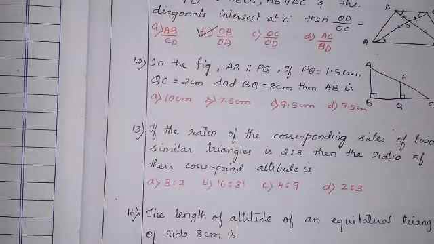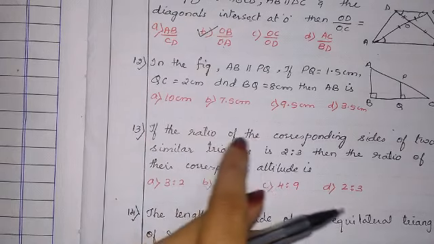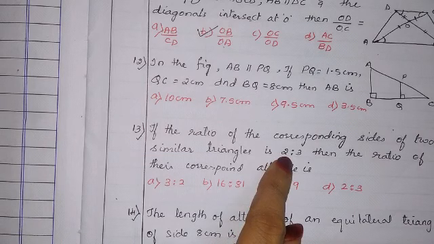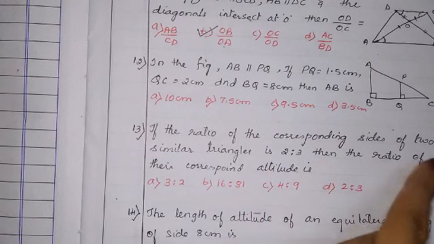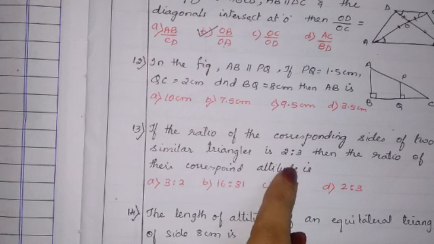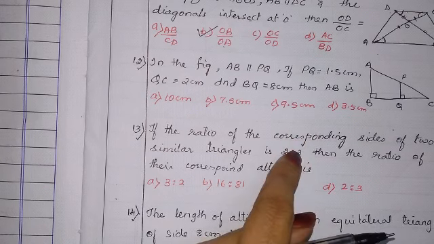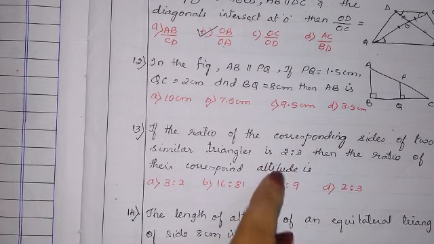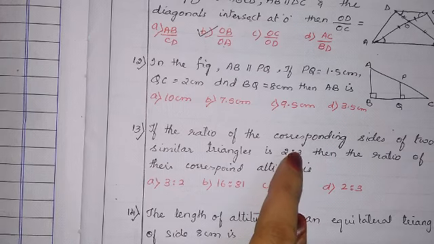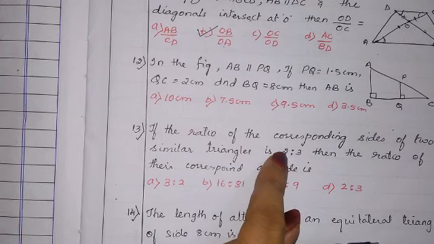Question number 12. So question number 13. If the ratio of corresponding sides of two similar triangles is 2:3, then the ratio of their corresponding altitudes is. See, in this question you should not get confused. When they have given area, and if they ask altitude or sides, then we have to square. I have told this in my previous video also. But here it is different.